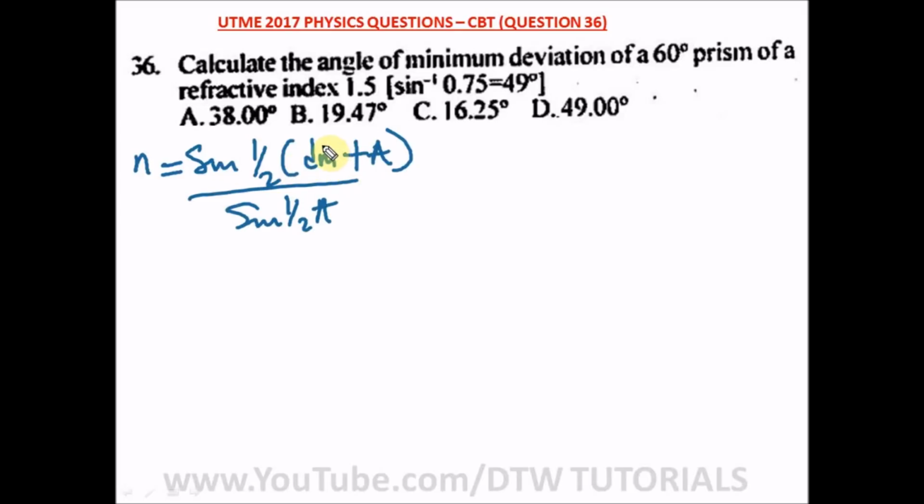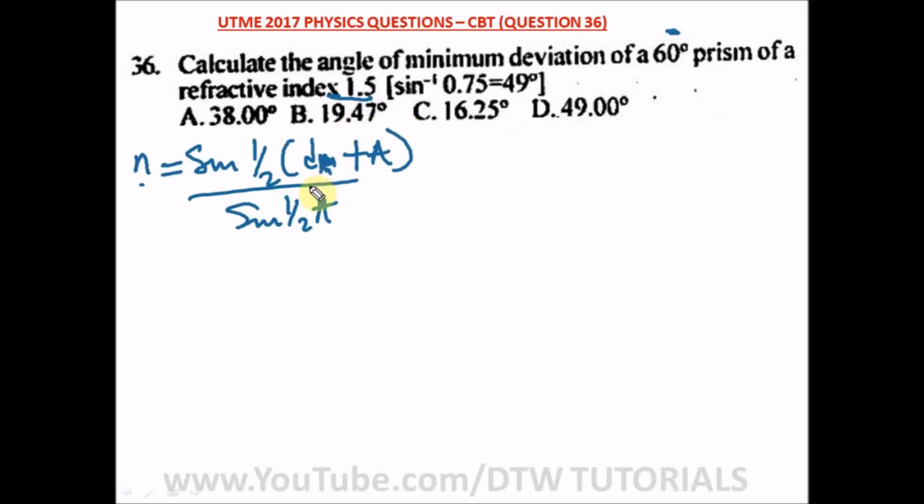Here we're looking for the angle of minimum deviation, which is Dm. This m is supposed to be in small letters at the bottom here. A is your refracting angle of the prism, which is 60, and n is the refractive index, which you are given as 1.5. All right, so let's put in our values here.